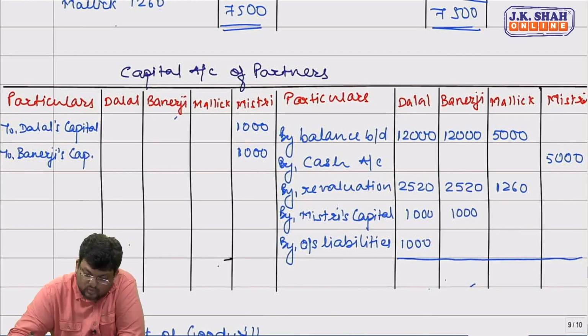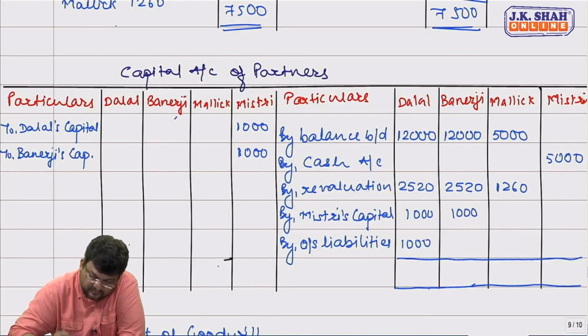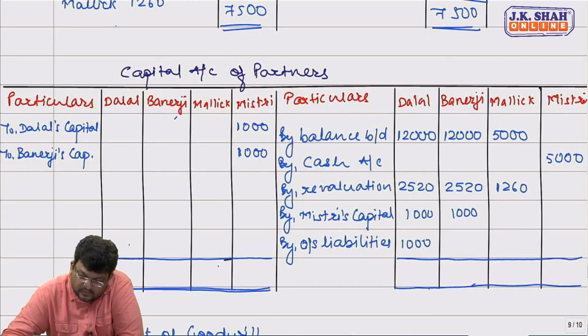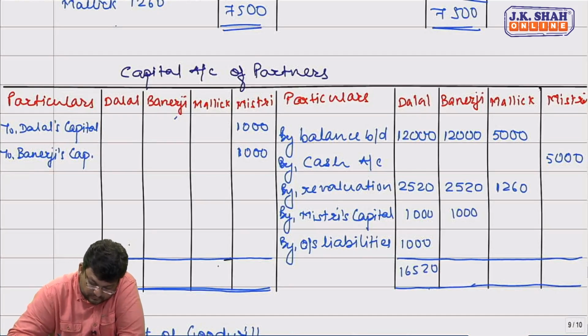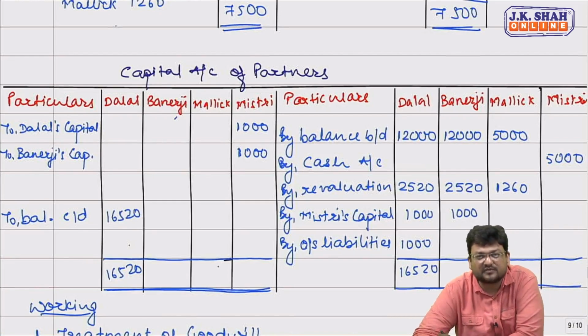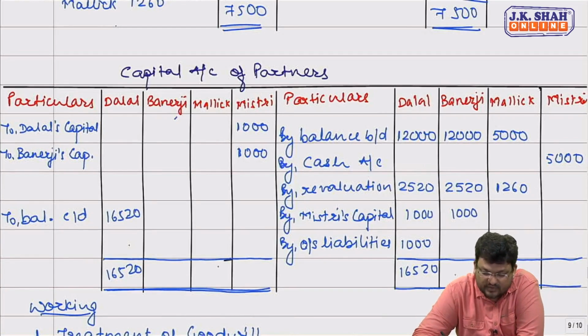Now find out closing balance in their capitals. If you are preparing balance sheet, in balance sheet outstanding liabilities will reduce by 1,000.